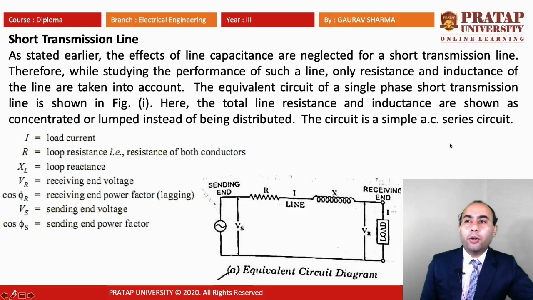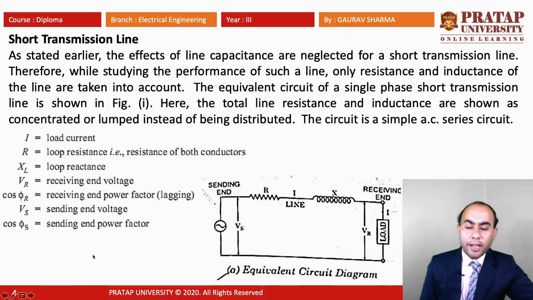Now we are going to the short transmission line. As stated earlier, the effect of the line capacitance is neglected for a short transmission line. Therefore, while studying the performance of such a line, only the resistance and inductance of the line are taken into account. So the equivalent circuit of a single phase short transmission line is shown in this figure. Here the total line resistance and inductance are shown concentrated or lumped instead of being distributed. So we are considering the parameters as concentrated.